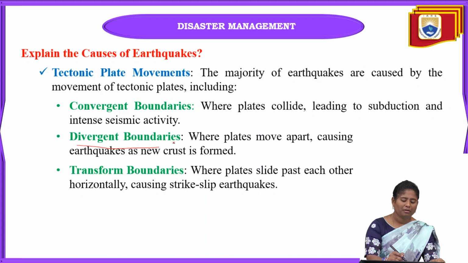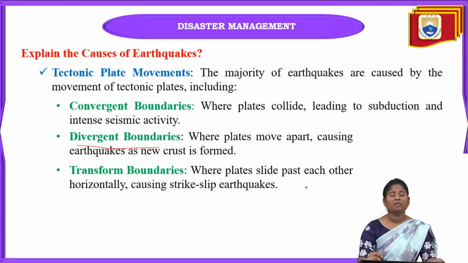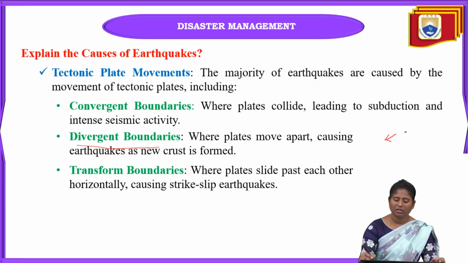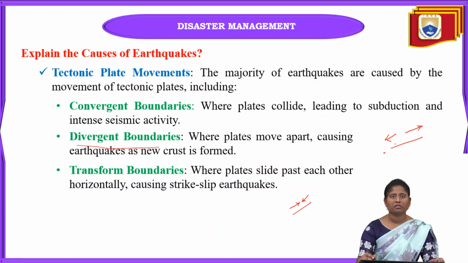Next one is divergent boundaries. In divergent boundaries, the tectonic plates move apart, like this. In convergent boundaries, the plates collide with each other, while in divergent boundaries the plates move apart. That will cause earthquakes as new crust is formed.